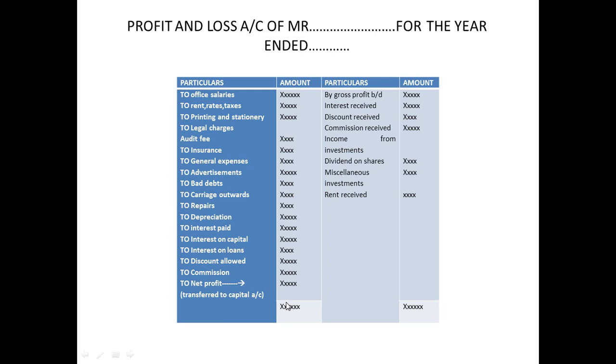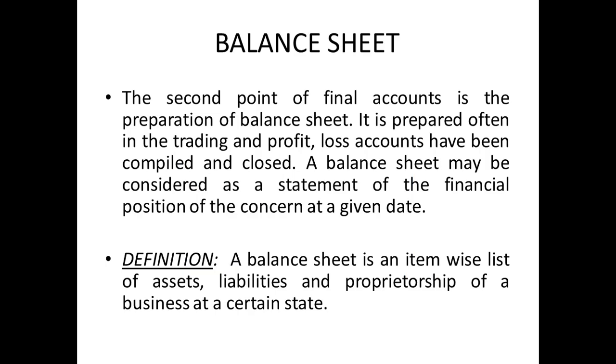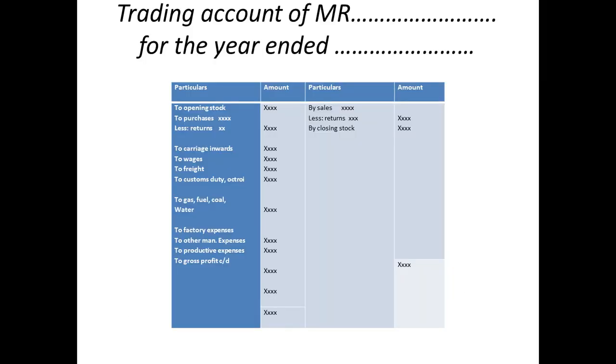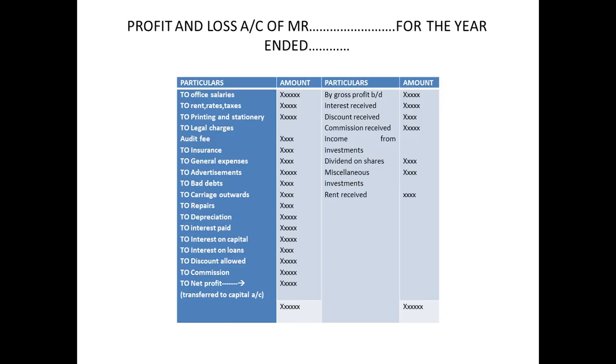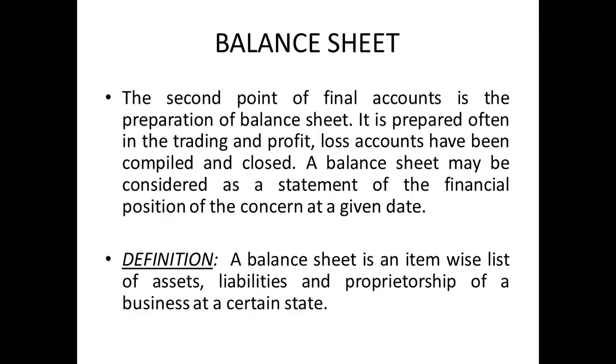Now this is the second step, to find out whether the company got a net profit or loss. Three things will be there actually. Trading account is the first one, next is the profit and loss account, then the final one, which is very important, is the balance sheet. So the balance sheet is prepared.